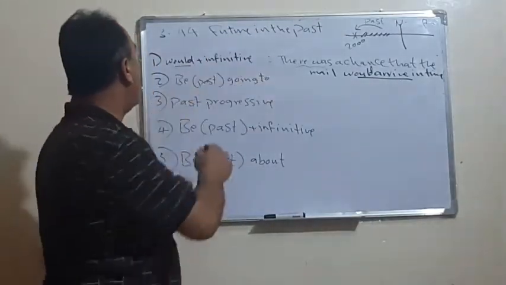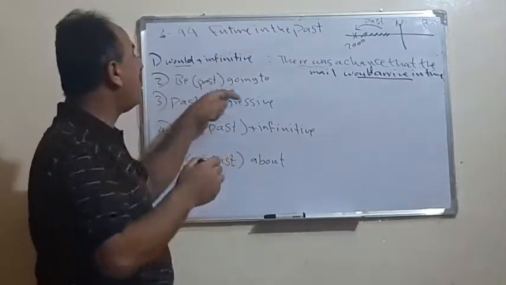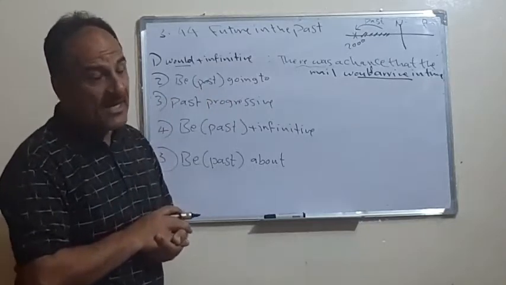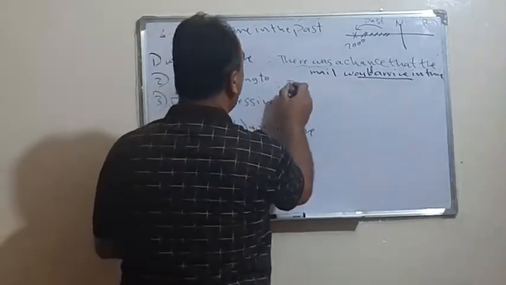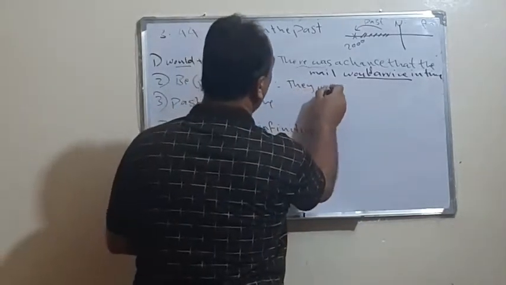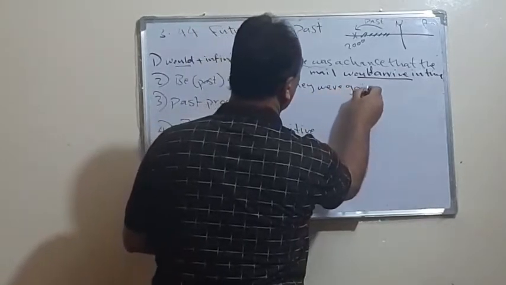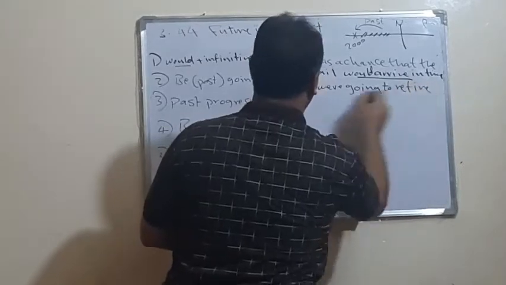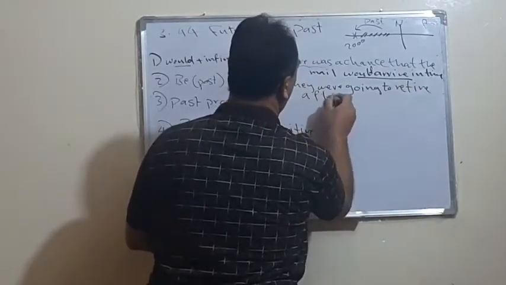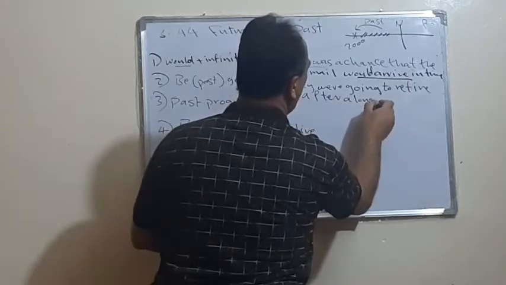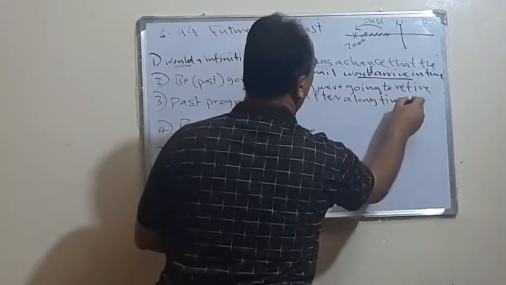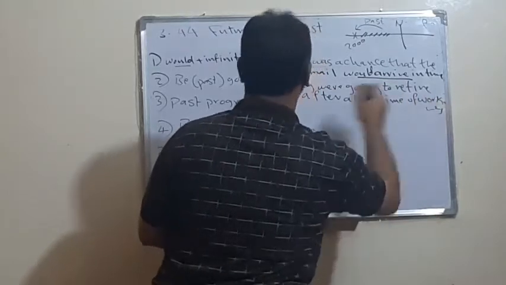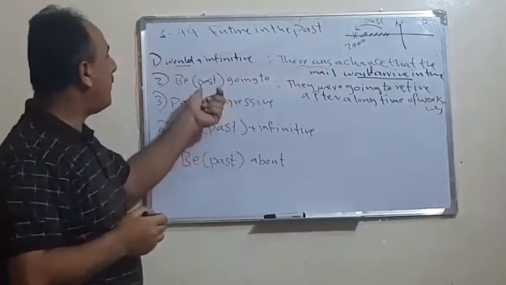The second case, by using be, the same as going to, but be should be in the past. For example, we say they were going to retire after a long time of working, for example, or jobs, etc. So be, as we said, past.